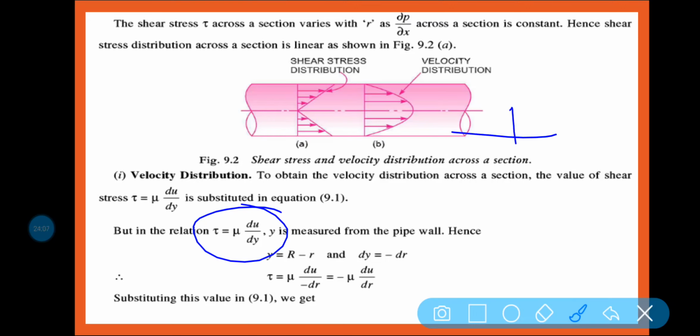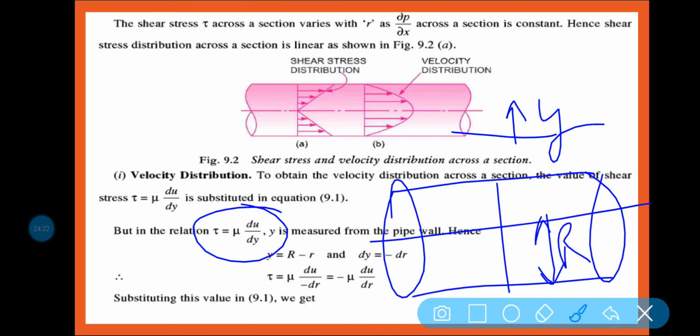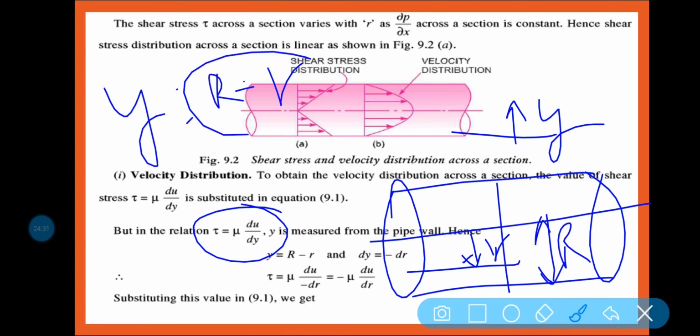So the pipe wall is this, and y is measured from the pipe wall. This is your pipe, this is your total r, and this one is your small r. So what is y? Y is equal to capital R minus small r. Am I right?